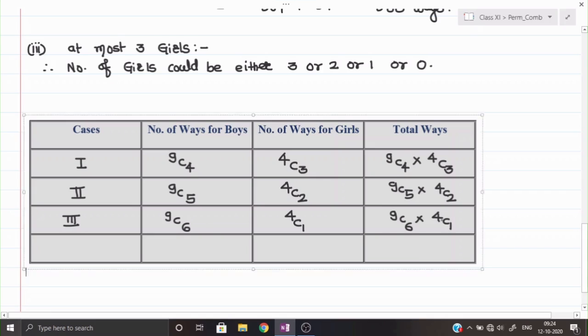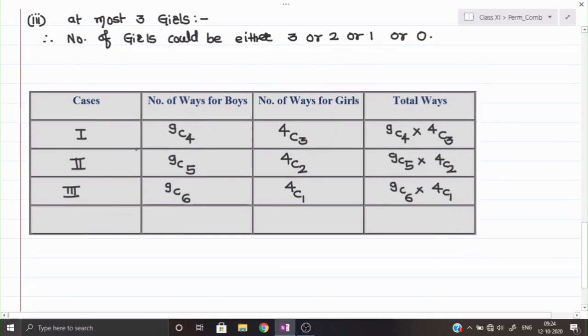And the last one is maybe the number of girls can be 0, because maybe no girls will be in the committee. So out of the 4 girls, I am selecting 0 girls. It means that in the committee, all will be boys. 9C7. So this will be 9C7 into 4C0. Now let us simplify this one.